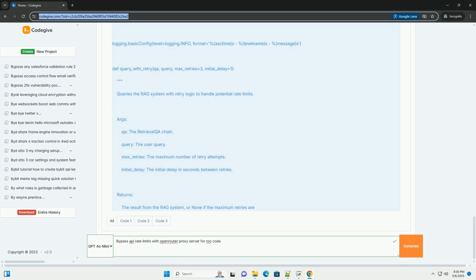Cost optimization. OpenRouter can help you find the most cost-effective LLM for your specific needs, reducing your overall expenses. Rate limit management. OpenRouter manages the rate limits of the underlying providers. Using OpenRouter provides a greater rate limit than using the APIs directly.